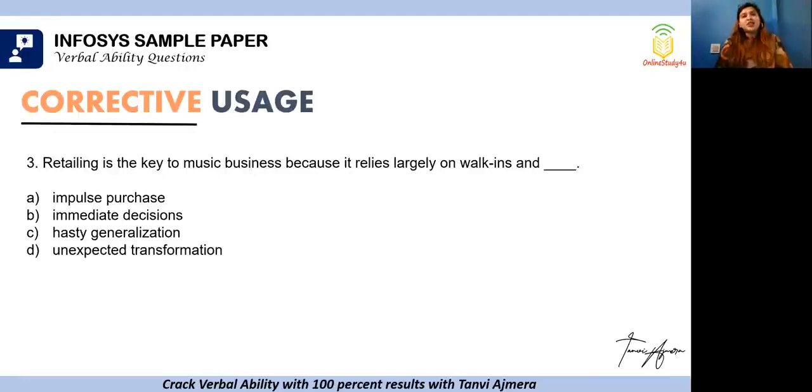Not logical. Hasty generalization. Now, retailing in the first place cannot be generalization, it has to be customization. You will try and cater to every customer you have. So this also does not make sense, okay? Immediate decisions, yes, it can work. Most of you would be confused between A and B. Impulse purchase, immediate decisions. Now remember, purchase is your word, but if it is getting described by an adjective, it has to be impulsive and not impulse purchase. Grammatically, that doesn't make sense. It should be impulsive purchase. So the correct answer boils down to immediate decisions.